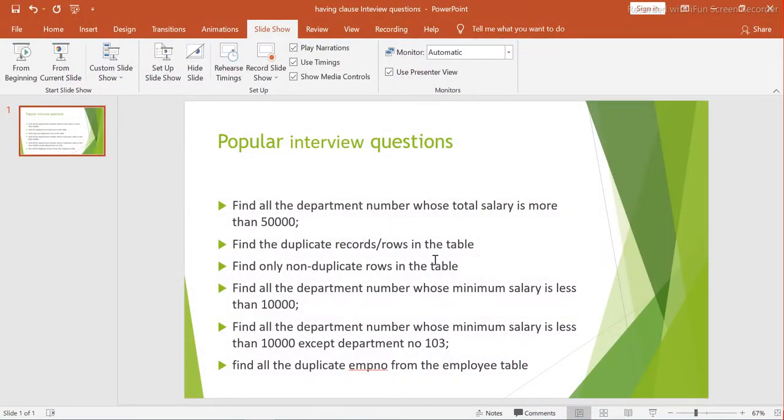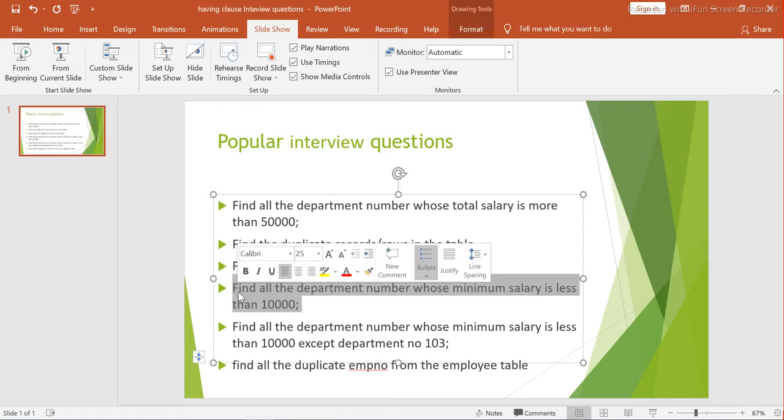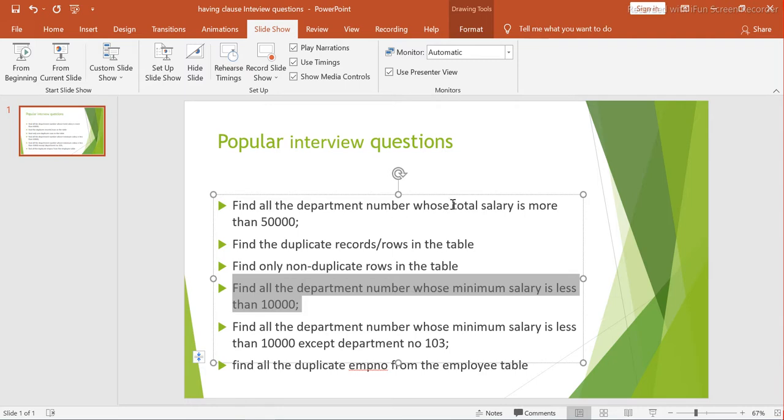Now, all 3 questions we have solved. Now, the fourth question is to find all the department numbers whose minimum salary is less than 10,000. How do we find it? This is very similar to this, but here we used the total salary, which is sum. But here we want to use the minimum.